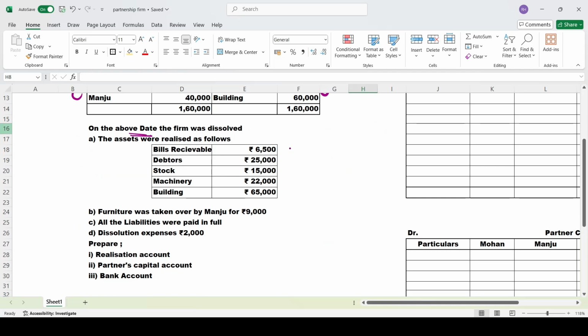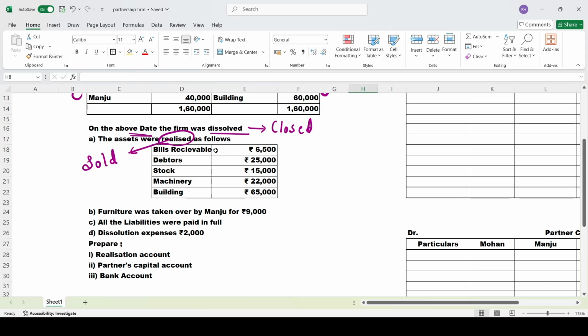Dissolved is nothing but the firm was closed. The assets were realized, which is nothing but the assets were sold, as follows.